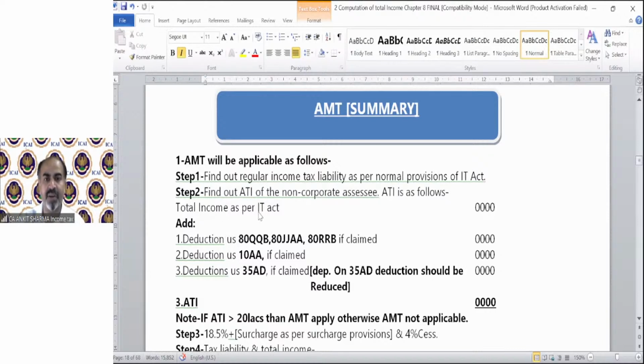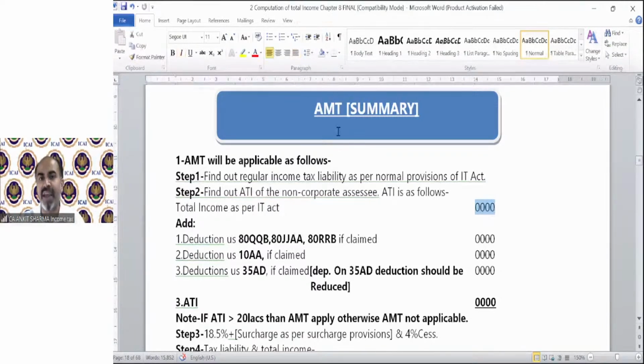We have to take the total income as per the Income Tax Act. As per the normal provision, you have calculated the TI. The exact TI you calculated for the normal case, we need to take over here. For the purpose of ATI, you need to calculate the normal TI: GTI less deduction as per the normal provision. Then on that TI, we have to add these three deductions if claimed.